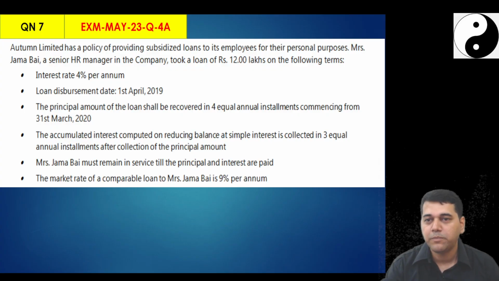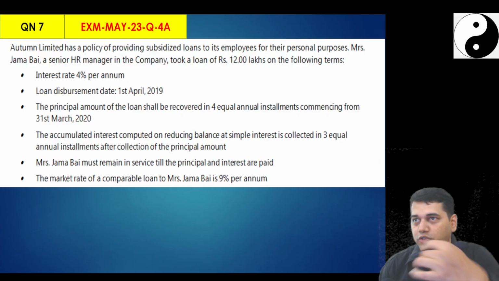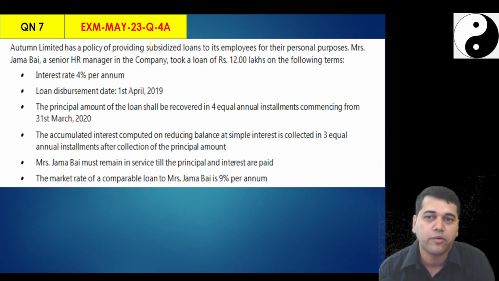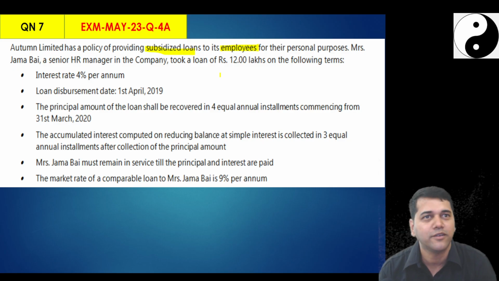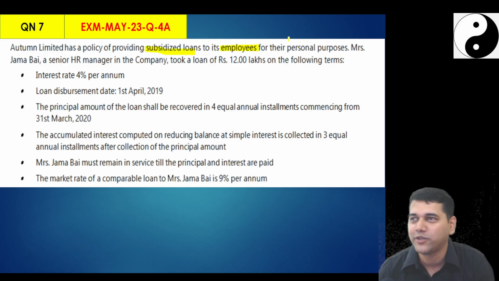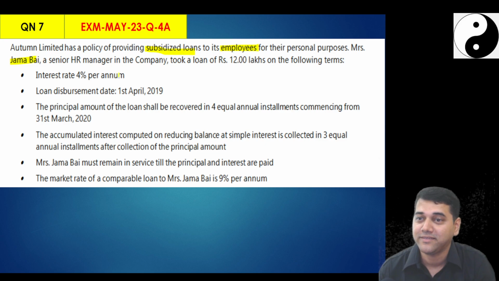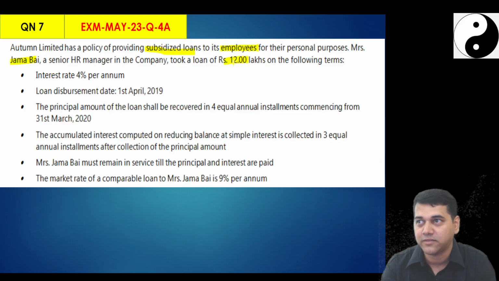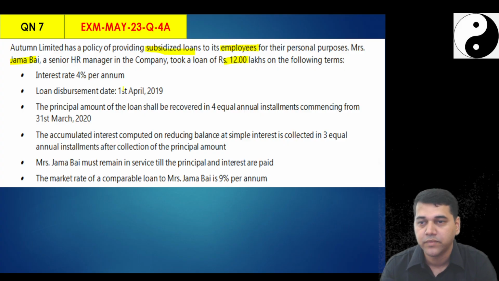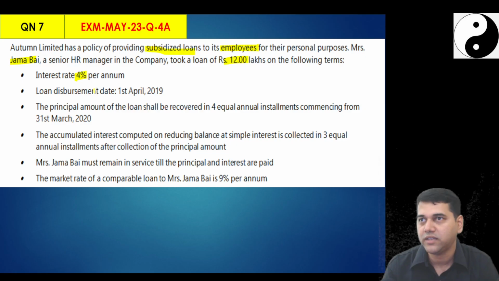Yes, students. So before we proceed into the discussion, I will read this question. First, you are sitting in the examination hall. You saw that Jamnabai Autumn Limited has a policy of providing subsidized loans to its employees. Oh, you say you have already seen this question in the study material. For personal purpose, whatever purpose. Now the story: Mrs. Jamnabai, a senior HR manager, took a loan of 12 lakhs. So my transaction price is 12 lakhs. Now this loan is a financial asset for the company. Interest rate is 4%. Sounds like off market.